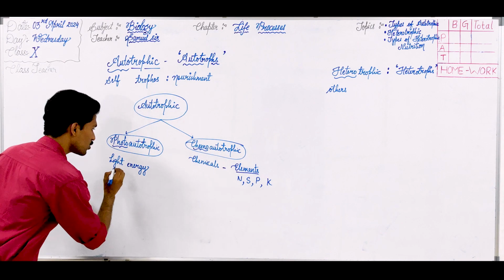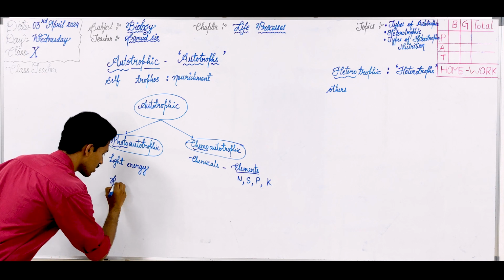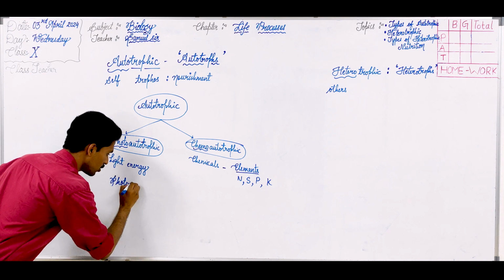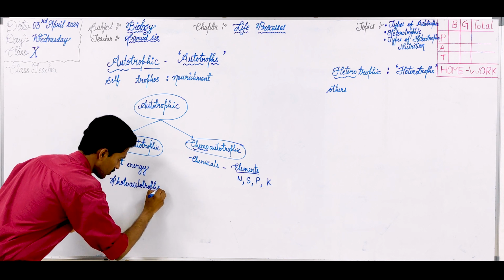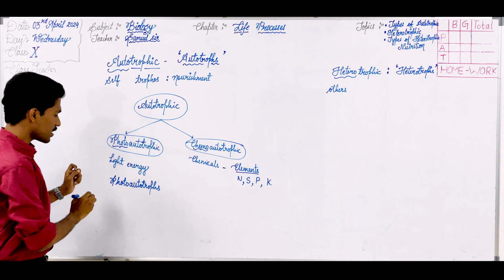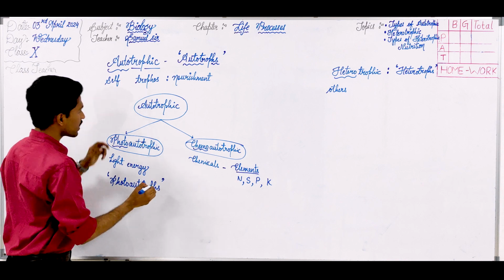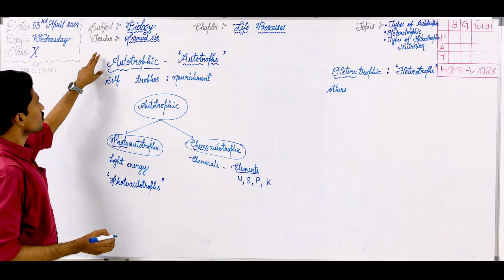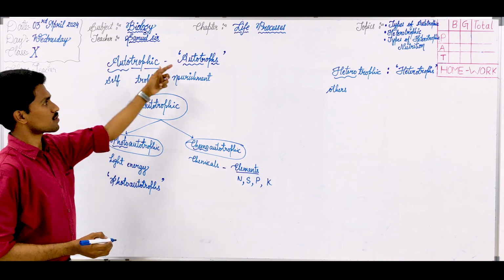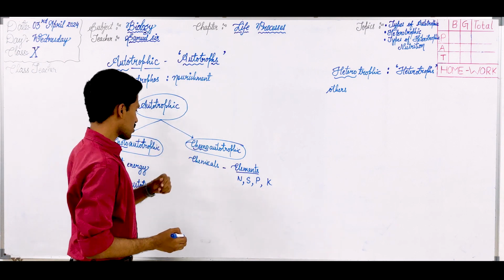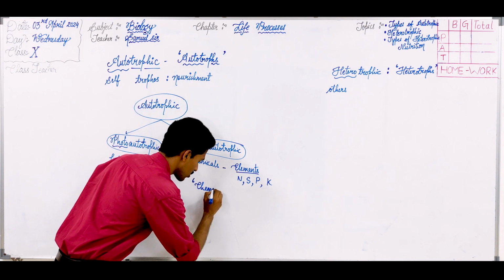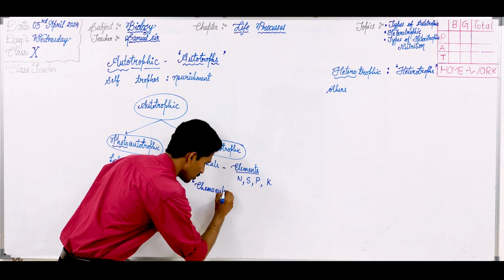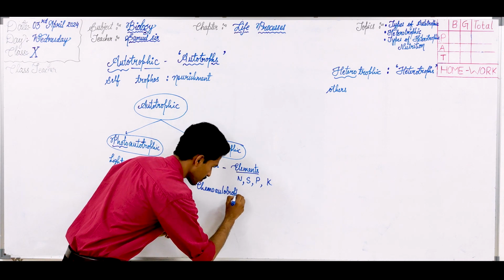The organisms who follow this mode of nutrition are called photoautotrophs. So it becomes very similar like how autotrophic mode of nutrition following organisms are called autotrophs. Now talking about chemoautotrophic, the organisms are called chemoautotrophs.